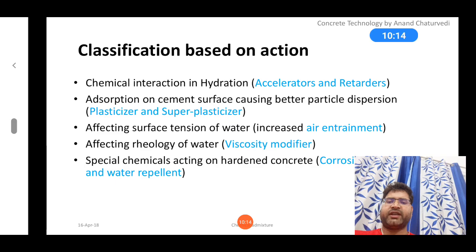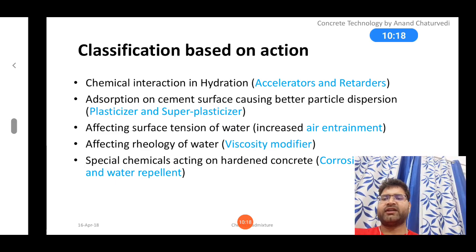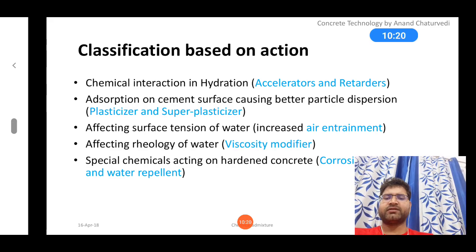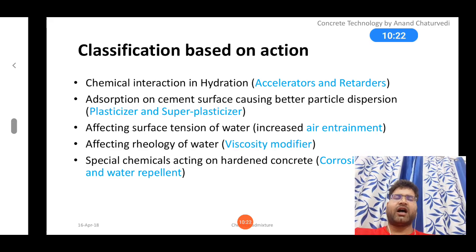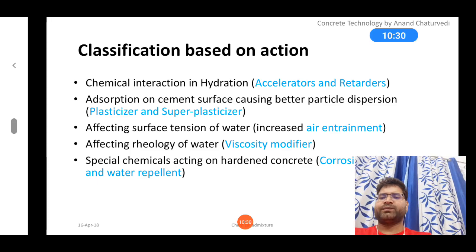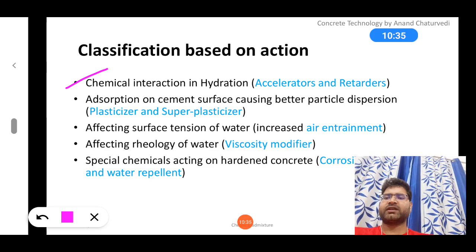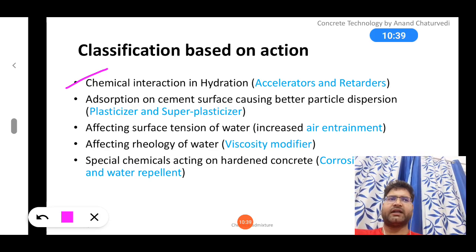So that was the classification based on ASTM standards, and here again is classification based on action, meaning how it is going to perform in the concrete mix. How would you classify? We classify in this way. First one is chemical interaction in hydration: accelerator or retarder.